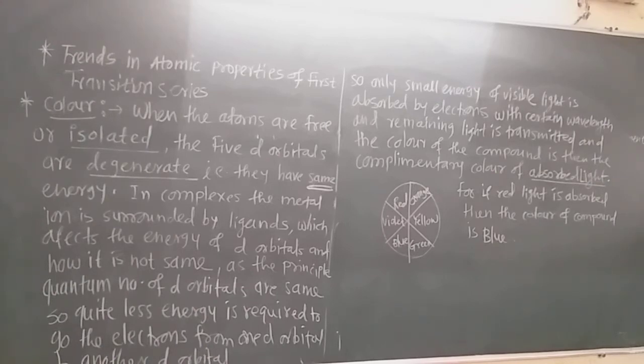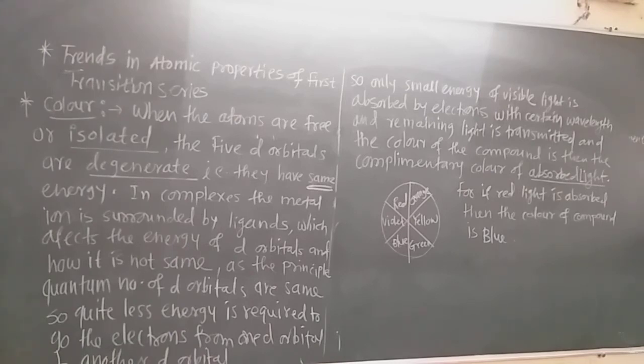When the atoms are in a free or isolated state, their 5 d orbitals are degenerate. Degenerate means they have the same energy. But in a complex, when the metal ions are present in a complex, there are ligands present around it. The ligands may be solvent molecules. And due to that, the 5 d orbitals are no longer degenerate. That means they do not have the same energy.